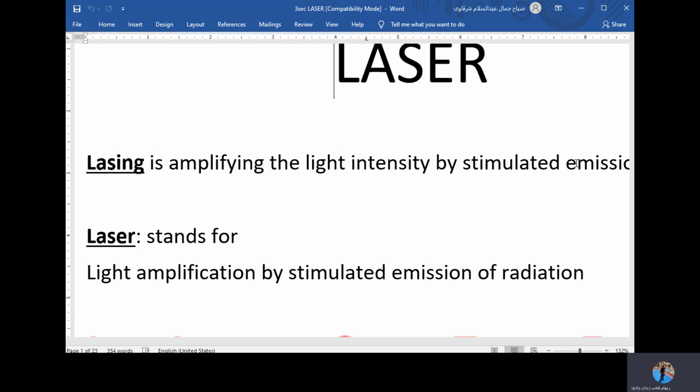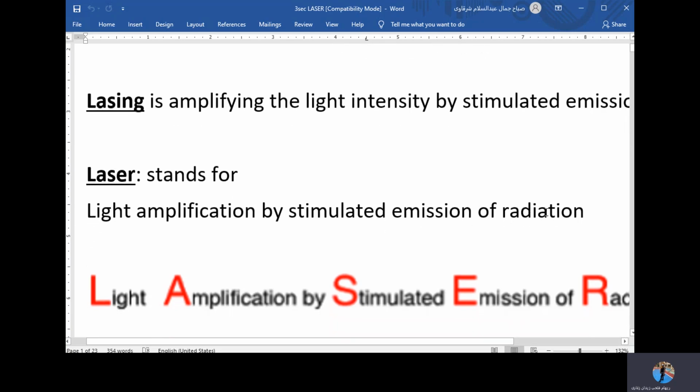The word laser actually came from an acronym, which is the beginning letters from a statement or a phrase. I take the first letter of every word and I put them together to form laser. So if you look here, I have laser, L-A-S-E-R.